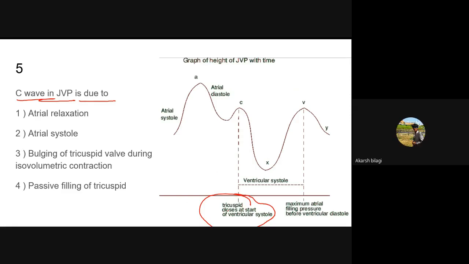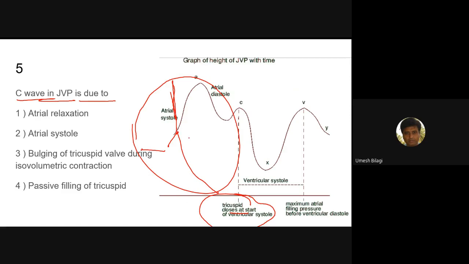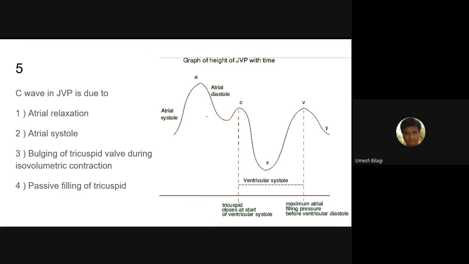This is the heart. Isovolumetric, I'll show the heart injection here. So this is the superior vena cava, and here you get the jugular vein going up. When this tricuspid valve closes, there is pressure upwards. That will cause this C wave. These things you understand first.